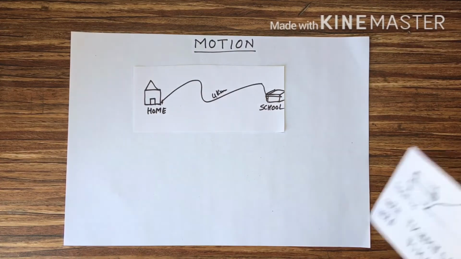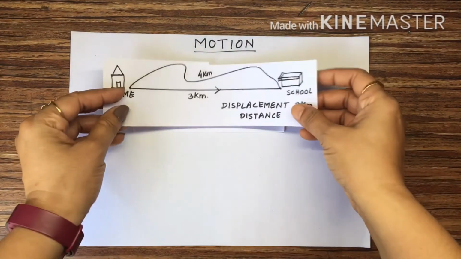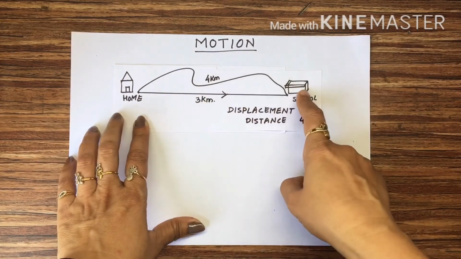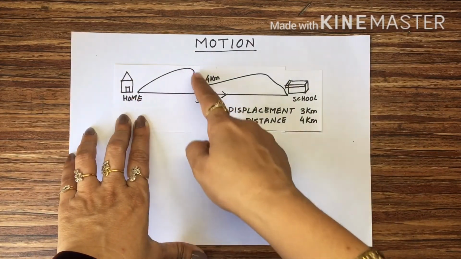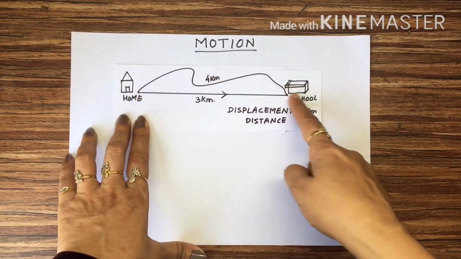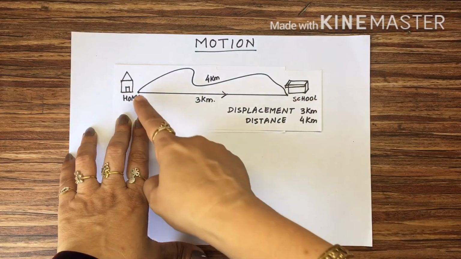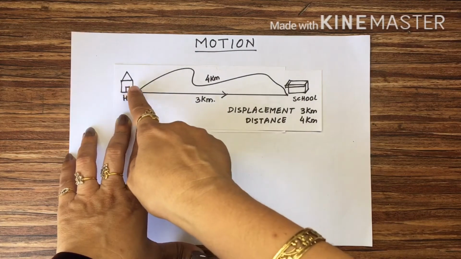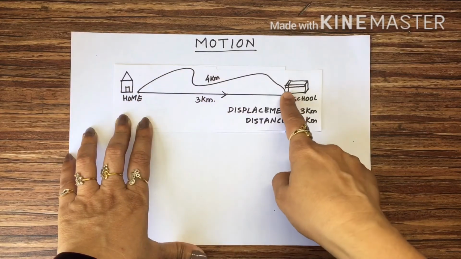You have taken this path because the road goes like that. But actually, when this is your home and this is your school, this is the actual displacement. The actual displacement is the shortest distance between the initial position and the final position.